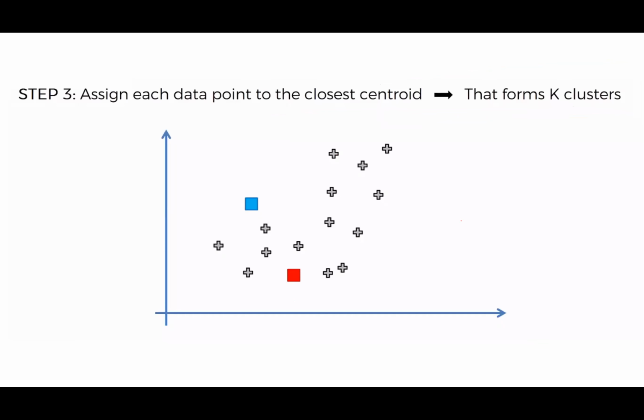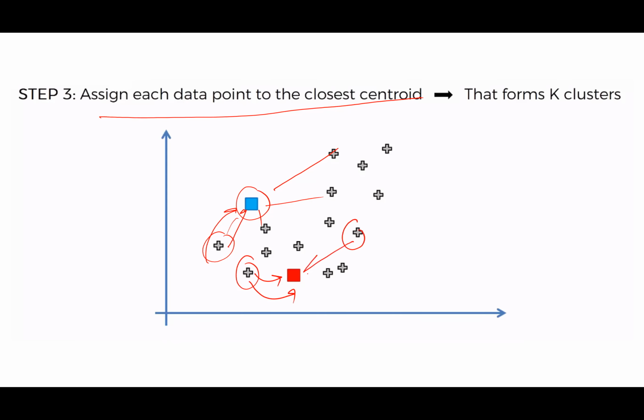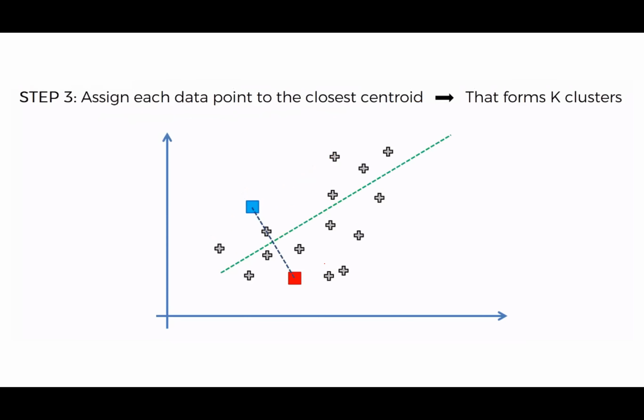Once done, assign each data point to the closest centroid. For this centroid, find the distance of all the points, and if a point is closest to this one, it goes to this centroid. If this point is closest to the other one, it goes into that group. Basically you do a distance calculation, or a better way is to use geometry. If I join these two centroids and draw the perpendicular bisector, then I know from mathematics that all the points lying on this side are closest to this point, and all the points lying on the other side of the line are closest to the other point.